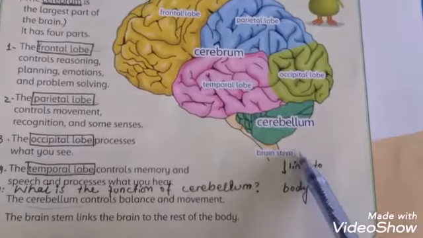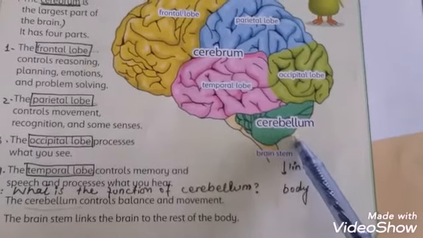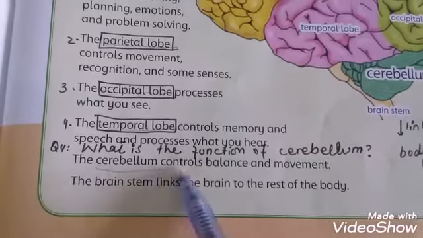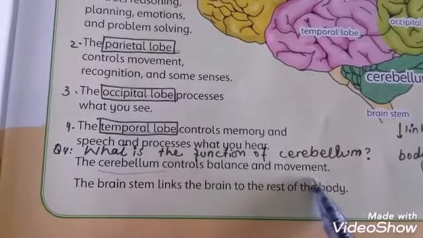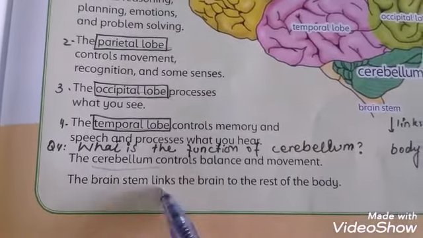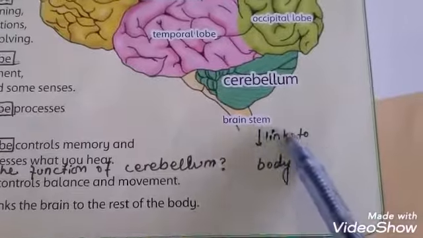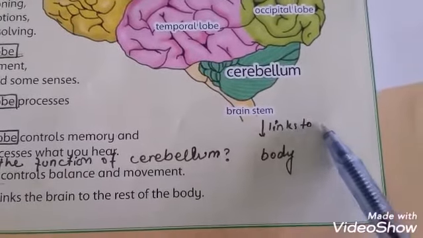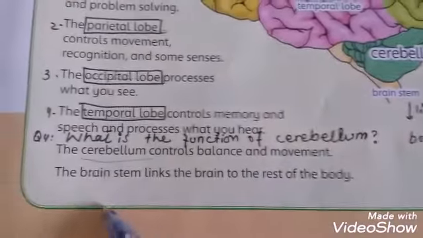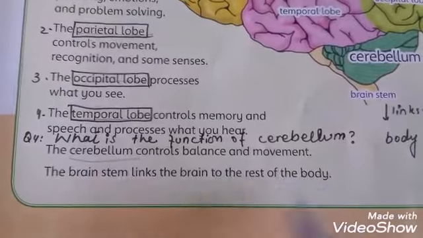The smallest part of the brain is the cerebellum, and the cerebellum controls balance and movement of the body. The last is the brainstem, like this. It links to the body. The brainstem links the brain to the rest of your body.